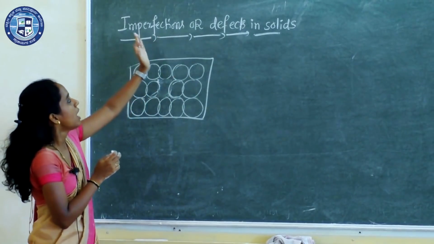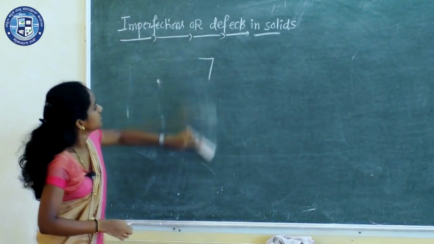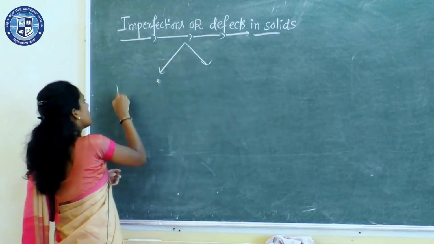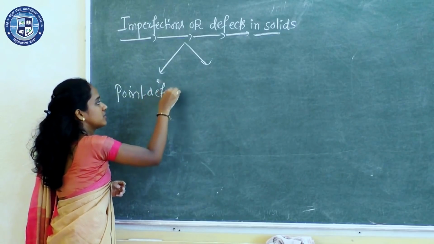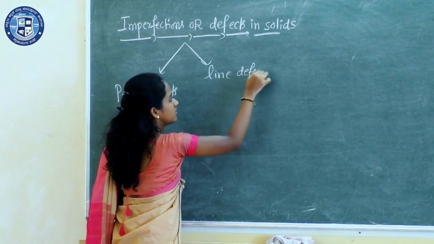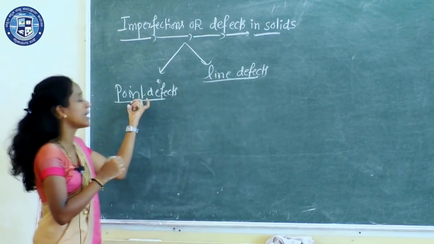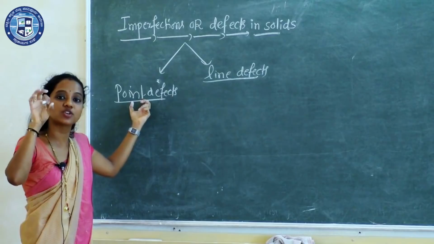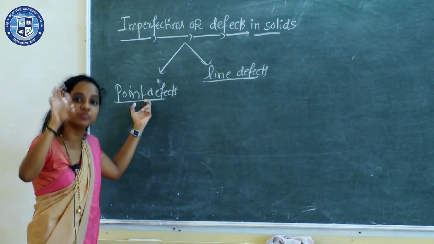Under imperfections or defects we mainly have two types: point defects and line defects. What do you mean by point defect? It is a defect, irregularity or deviation observed around a particular atom or an ion.